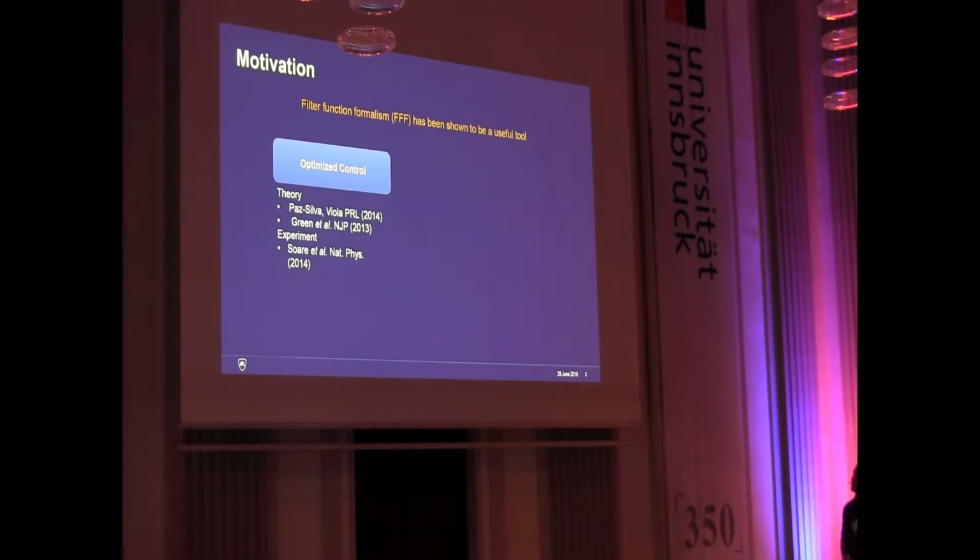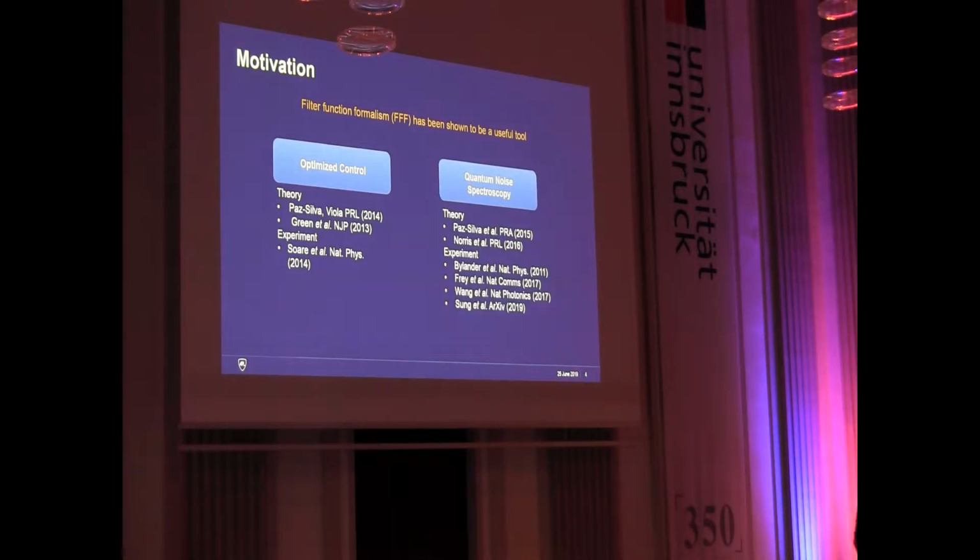In the optimized control case, there's been a lot of theory developed, as well as some experimentation, which has been very nice. And also on the characterization side, in what's known as quantum noise spectroscopy, as I mentioned, using a quantum system to probe its environment. There have been a number of theory papers considering noise processes that are non-Gaussian, as well as the nice stationary Gaussian processes, and going from not only single-qubit but also multi-qubit systems. And there have been quite a number of interesting experiments recently doing this on superconducting qubit systems.